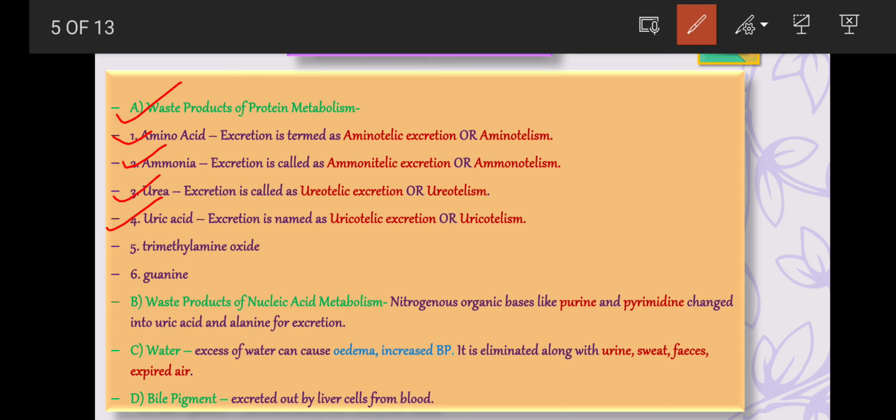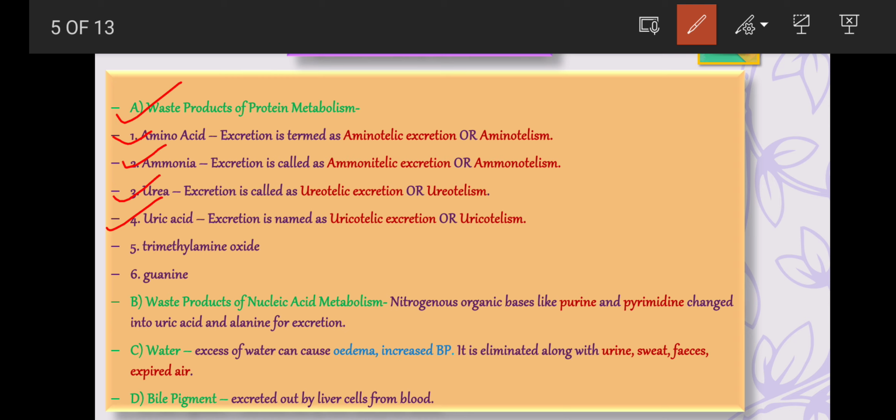The uric acid crystals are non-toxic and almost insoluble in water, so they can be retained in the body for a considerable time before being discharged in a solid form. This type of excretion is termed as uricotelic excretion or uricotelism.